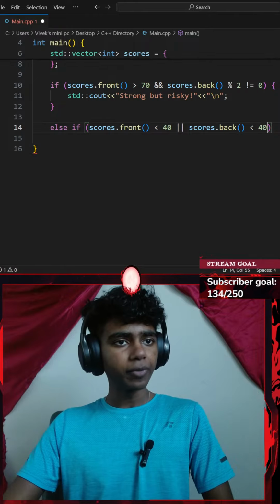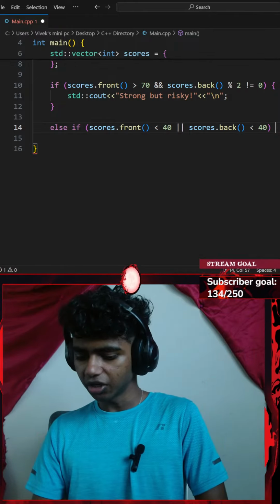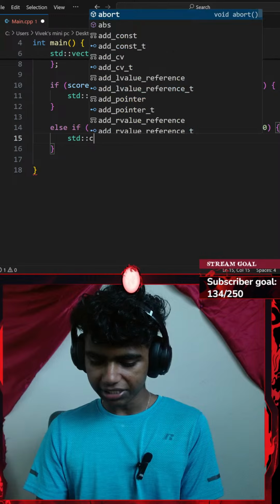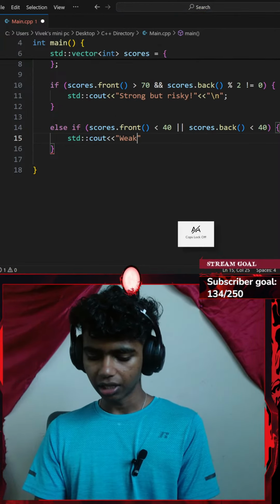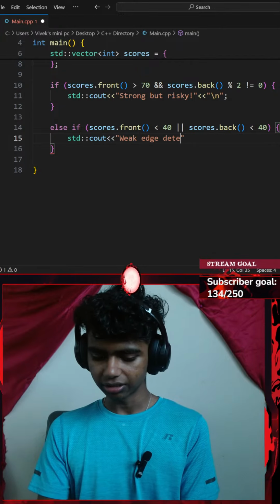Then I print weak edge detected. I'll go with a pair of curly braces and then add a standard console output with an insertion operator. This is going to be saying something like weak edge detected.